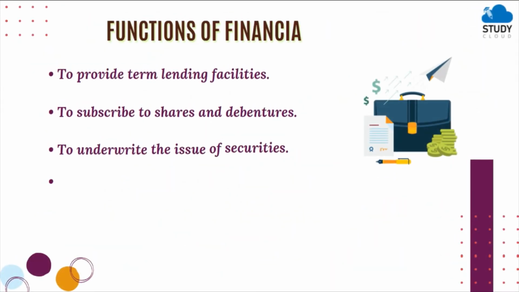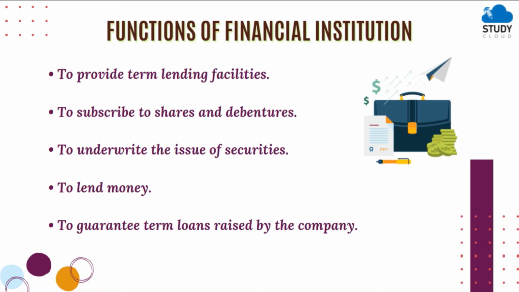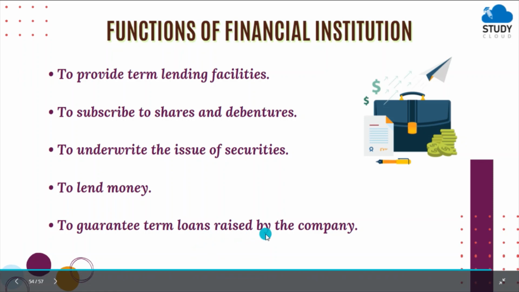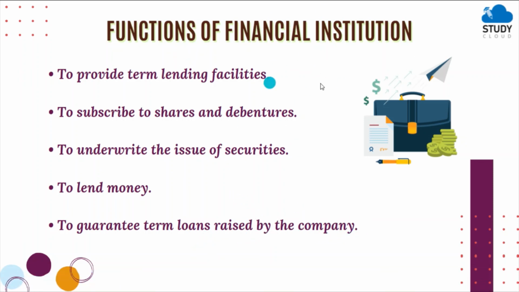So what are the functions of these financial institutions? To provide term lending facilities, meaning to provide loans to businesses and industries, to subscribe to shares and debentures, to underwrite the issue of securities, to lend money, and to guarantee term loans raised by the company. So all these things are provided by the financial institutions which are set up with the help of the central government and state governments.